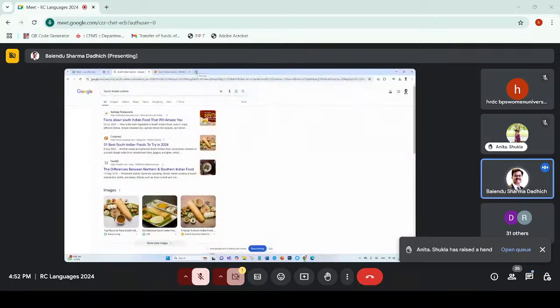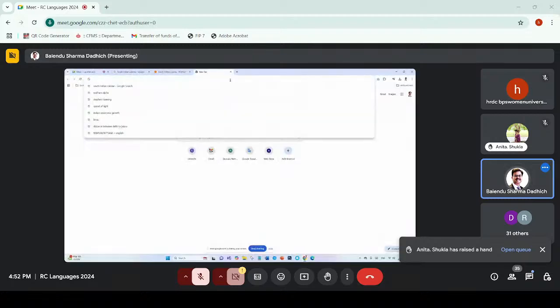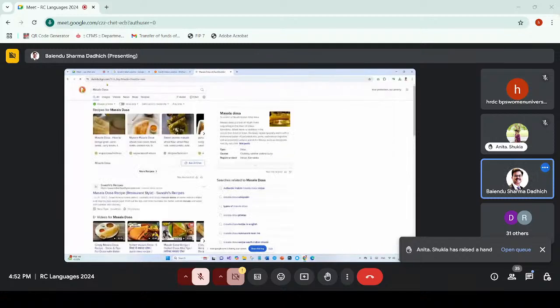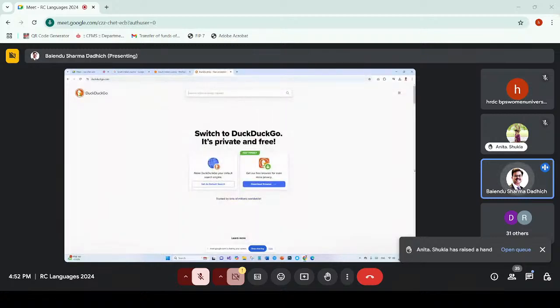Let's go to that search engine. I click here and I write DuckDuckGo, D-U-C-K, go. DuckDuckGo.com. Okay, so this is how DuckDuckGo opens. Switch to DuckDuckGo. It is private and free. So it is telling you that you can make it your default search engine, and it says best privacy, like we are not tracking you. It is not tracking us. It is not tracking our search.